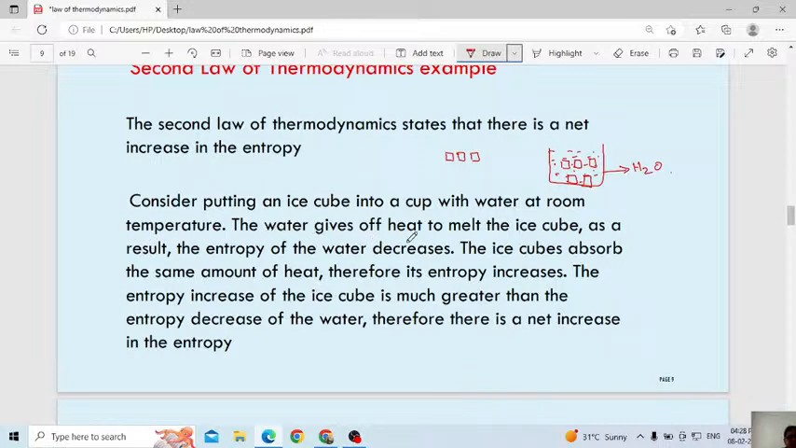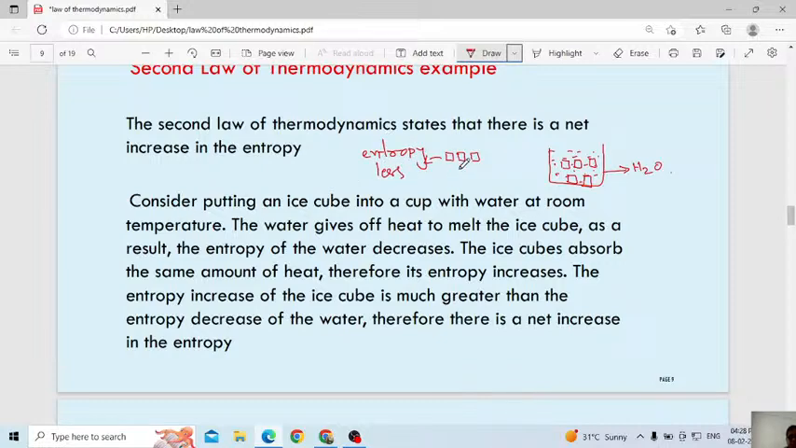The water gives off heat to melt the ice cube. As a result, the entropy of the water decreases. The ice cube absorbs the same amount of heat. Therefore, its entropy increases. The entropy increase of the ice cube is much greater than the entropy decrease of the water. Therefore, there is a net increase in the entropy. Don't worry, I will explain. Here consider the ice cube. In this ice cube, in the beginning, the entropy will be very low.